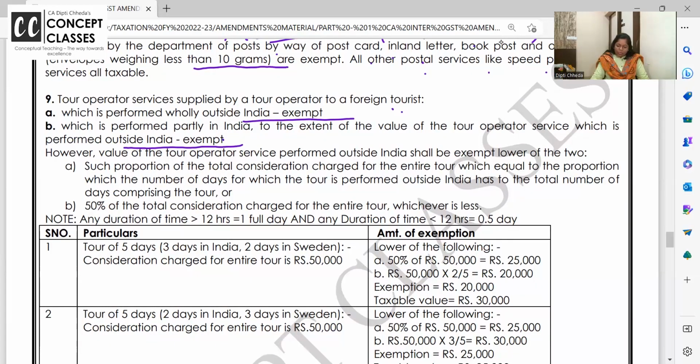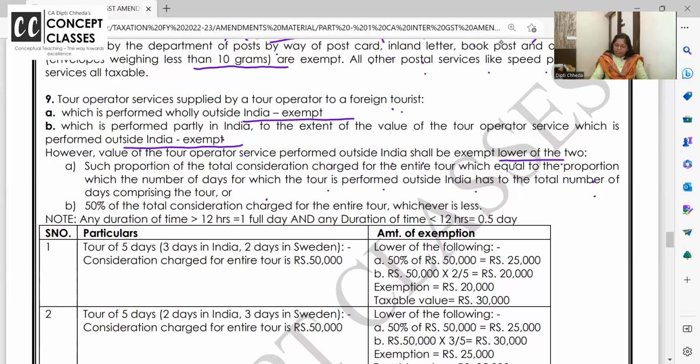However, the value of tour operator service performed outside India shall be exempt, lower of the two. Now, two conditions they have put up. Proportion of total consideration charged for the entire tour of 10 days, which is equal to the proportion which the number of days for which the tour is performed outside India has to the total number of days comprising the tour.